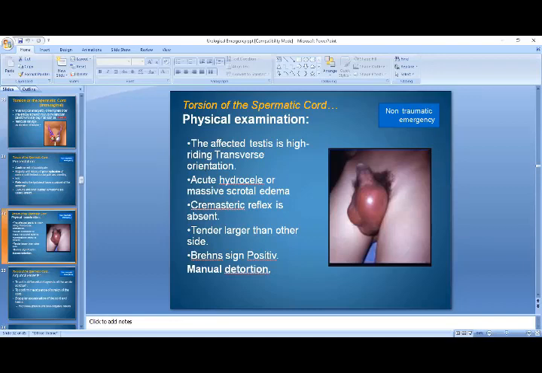So if you find a patient like this and you are experienced enough and you can appreciate which way you will have to rotate, then you can attempt the manual detorsion. Otherwise you will not have to attempt the manual detorsion.